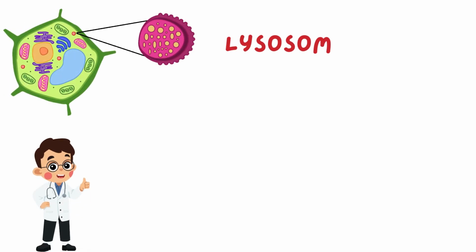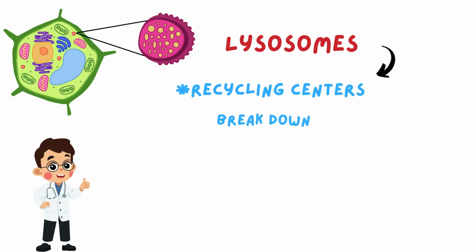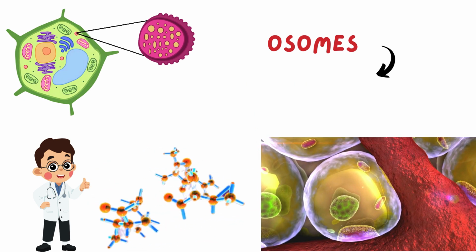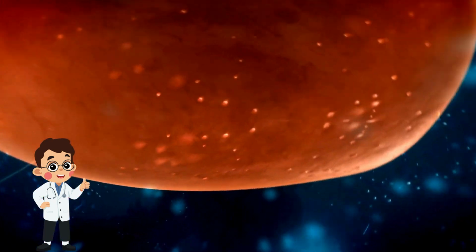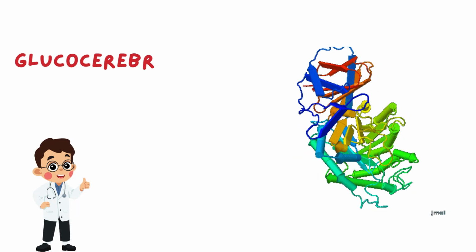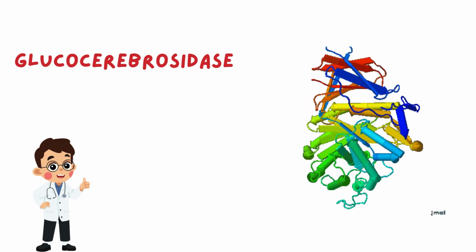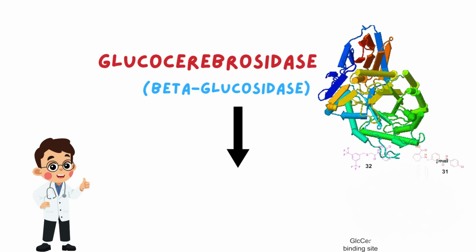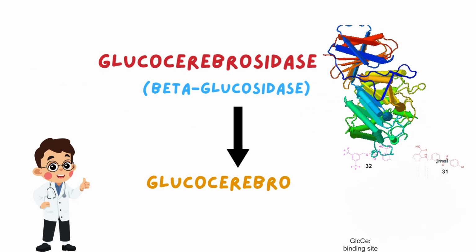Inside our cells there are lysosomes. Think of lysosomes as the recycling centers of the cell. Their job is to break down fats and proteins so the body can reuse them or get rid of waste. Inside lysosomes, an important enzyme called glucocerebrosidase, or sometimes known as beta-glucosidase, helps break down a special fatty sugar molecule called glucocerebroside.